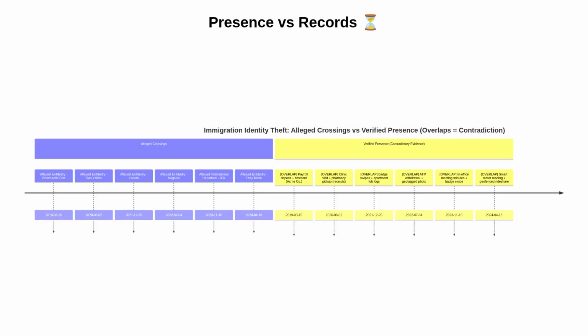This timeline juxtaposes alleged border activity against your verified presence. The key insight is the overlap. When your credible third-party timestamp documents place you inside the United States on the same day or within the same window as a purported exit, it undermines the reliability of the border record and supports correction.